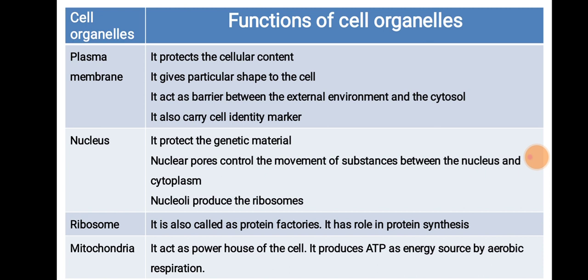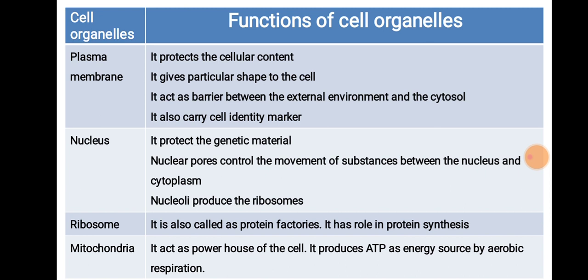Next organelle is nucleus. It protects the genetic material. It contains nuclear pores which control the movement of substances between the nucleus and cytoplasm. For example, RNA is transported from the nucleus into the cytoplasm and protein is transported from the cytoplasm into the nucleus.